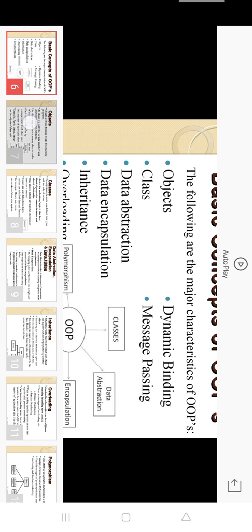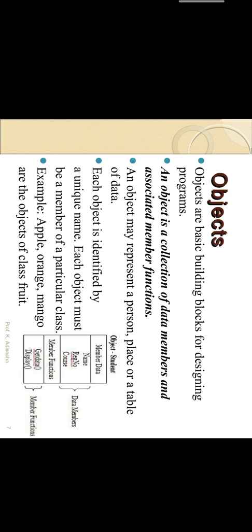See, now first of all, coming on to what is an object. See, objects are the building blocks for designing a program. An object is a collection of data members and associated member functions. An object may represent a person, place, or table. An object is identified by a unique name. Example: apple, orange, or mango. First of all, please read the definition, then I will explain to you. Okay, now coming on to the class.